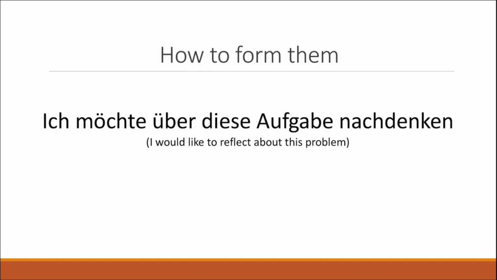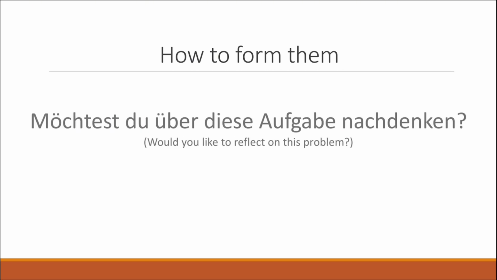Following on, I'm going to discuss also how to form these separable verbs. So here you can see an example sentence: "Ich möchte über diese Aufgabe nachdenken." This is a more complex sentence because we're using a modal verb, möchten, to help the verb nachdenken, which is a separable verb. Now, since nachdenken is a main verb and we're having a complex sentence, then we're not going to separate it. So this is a strict rule.